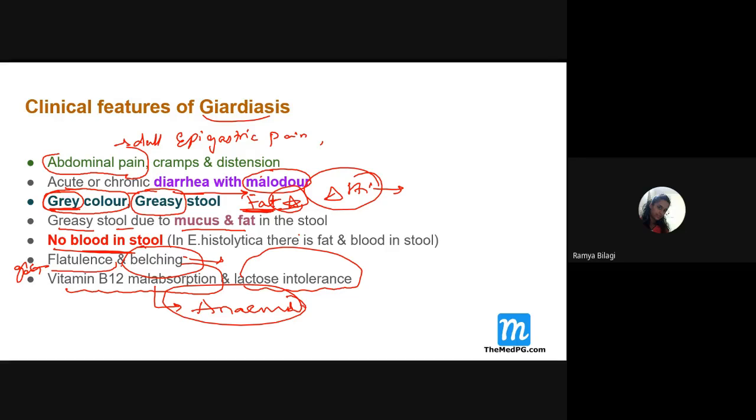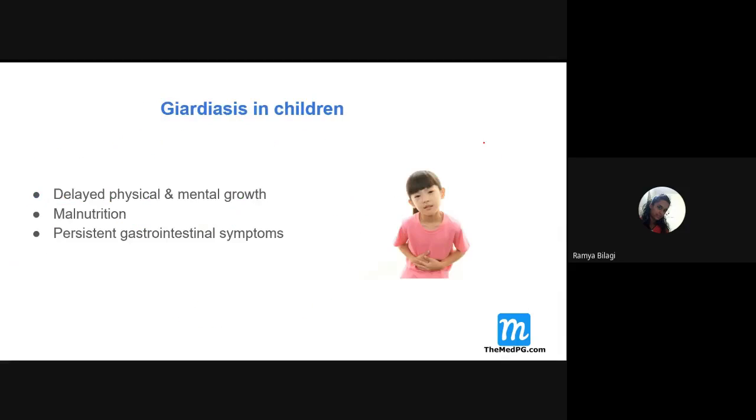Any doubts over here? Whenever it affects the gallbladder, the clinical presentation will be jaundice, right? Now, if Giardia infects children, then what will happen? There will be delayed physical and mental growth of the child.